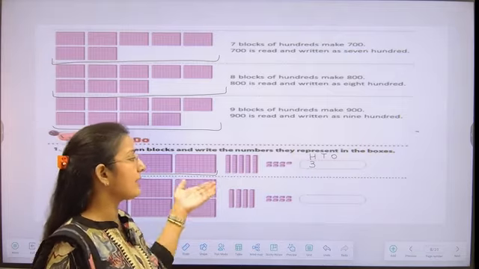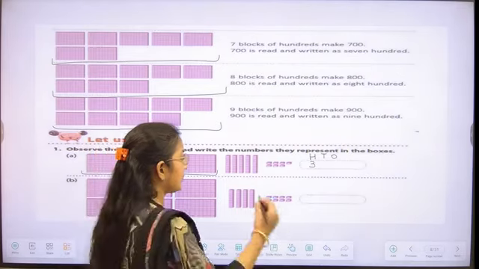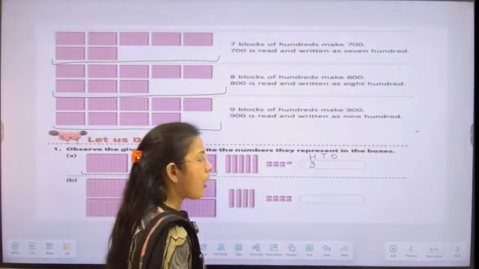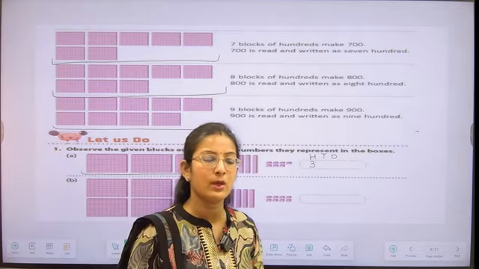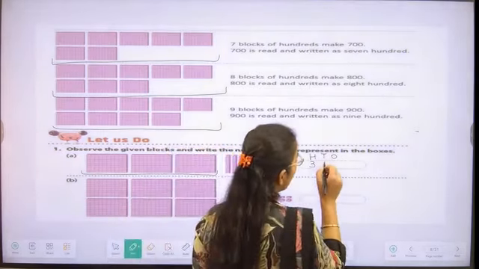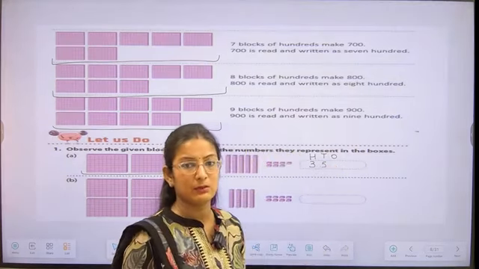Now after counting the 100 blocks, we are going to count the tens blocks, students. Let's do it with me. 1, 2, 3, 4, 5. How many tens blocks are we having? We are having 5 tens blocks. So what are we going to do? We are going to write 5 just below on the place value.